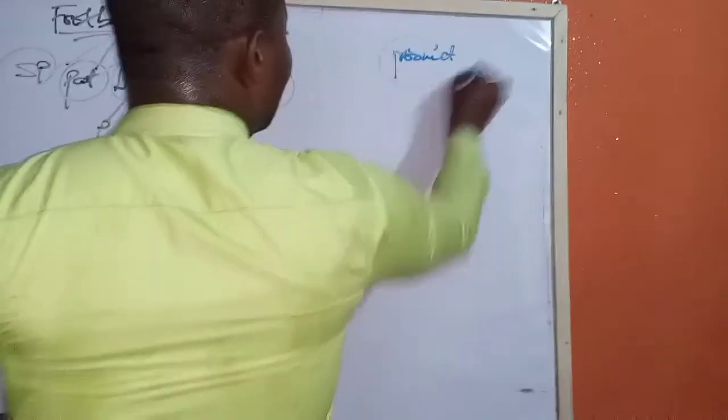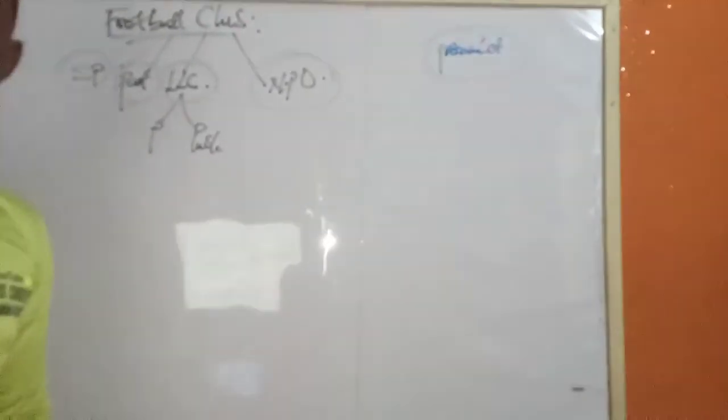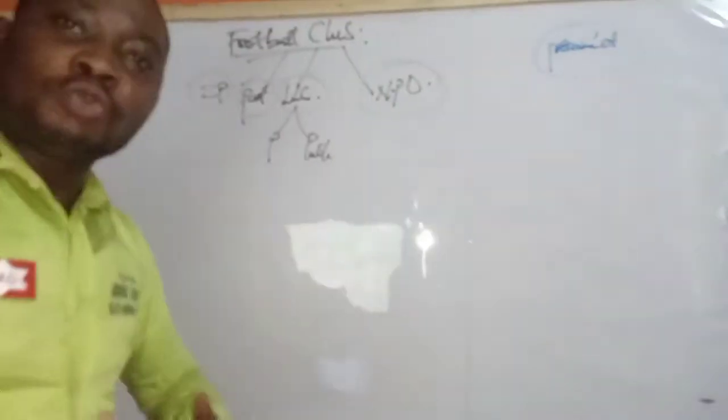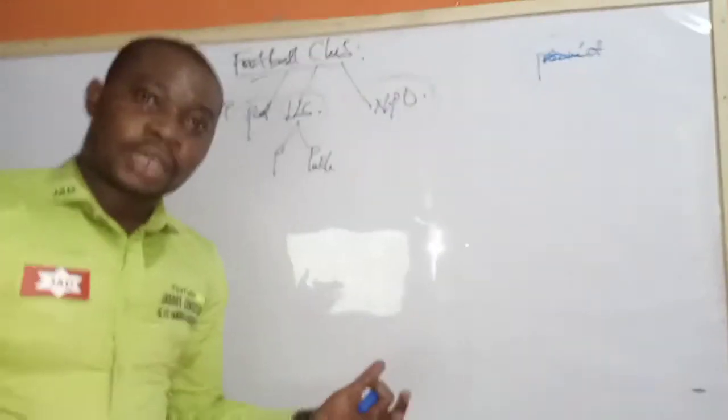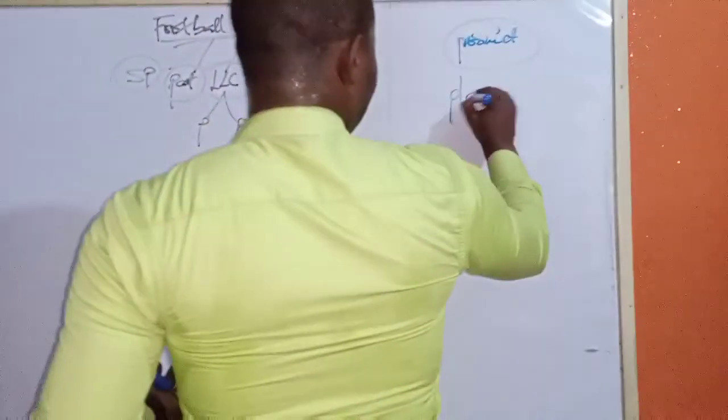If you're dealing in sugar, your product is sugar. If you're dealing in salt, your product is salt. If you're dealing in shoes, your product is shoes. You get the point? But for a football organization, what is their product basically? Their product are the players.